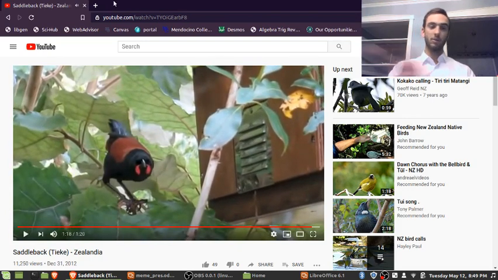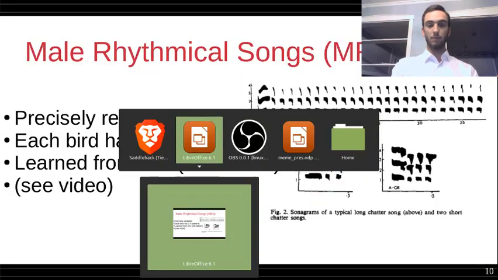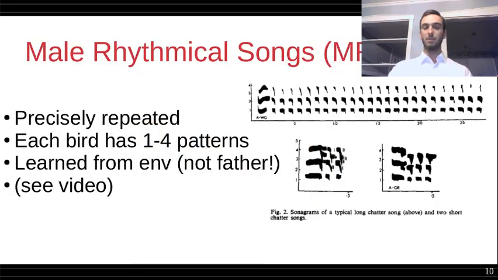So I looked between those two clips. As far as I could tell, they were exactly the same. And this is of significant importance to these animals because that's their source of identity. That's how they tell other saddlebacks which one they are, and that they still exist there and that their territory isn't open.